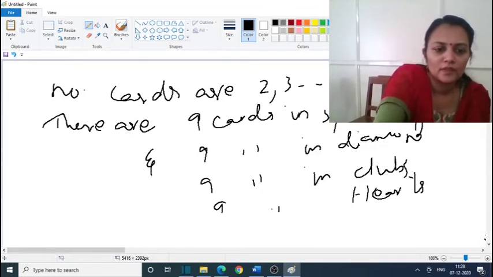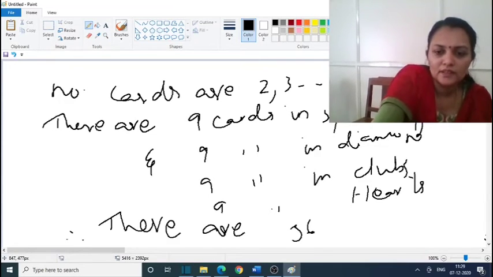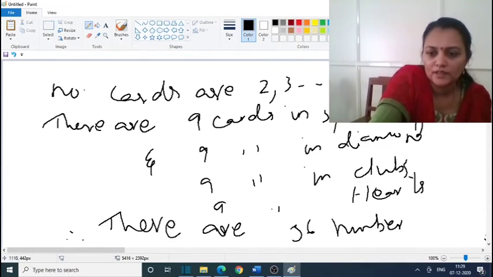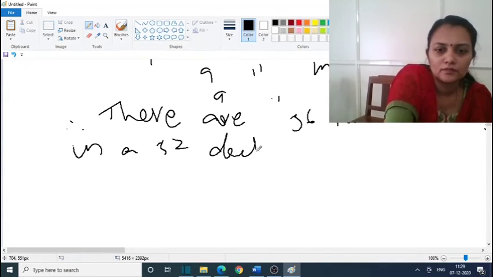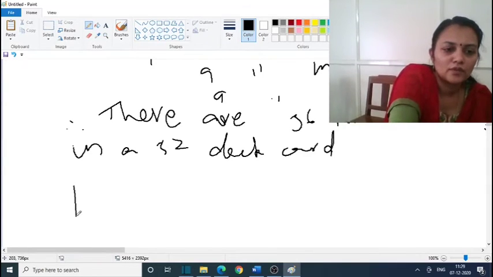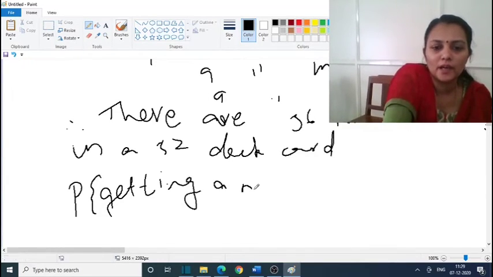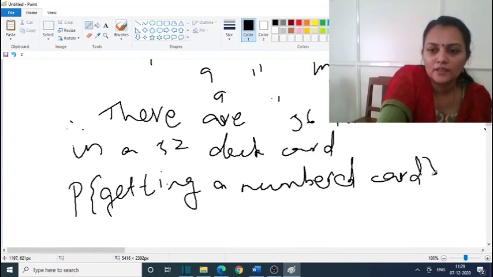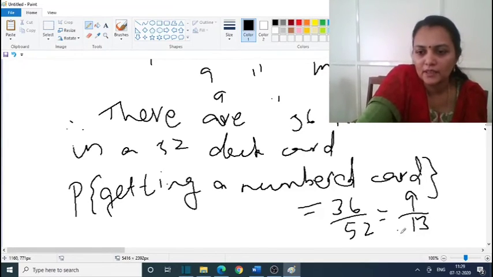Therefore there are 36 numbered cards in a 52 card deck. Therefore, the probability of getting a numbered card is equal to 36 by 52. We can cancel the 4, so it is 9 by 13.